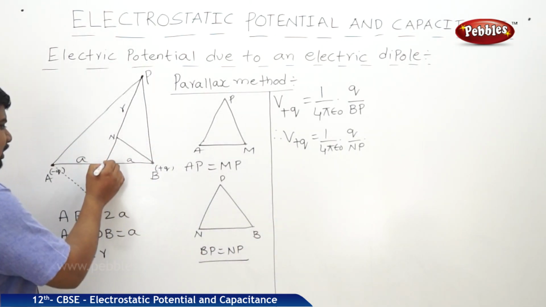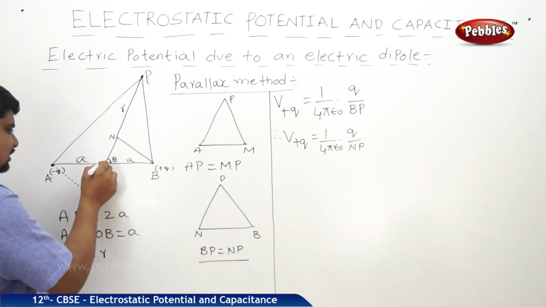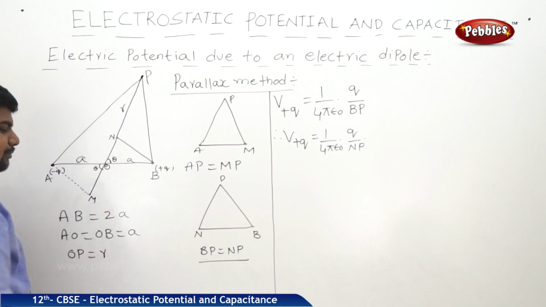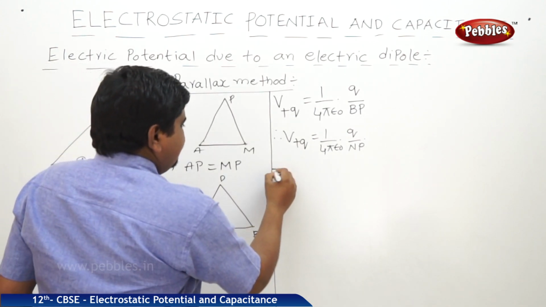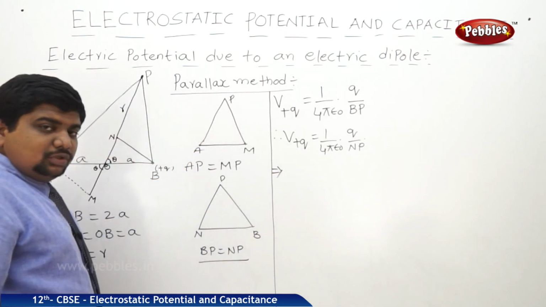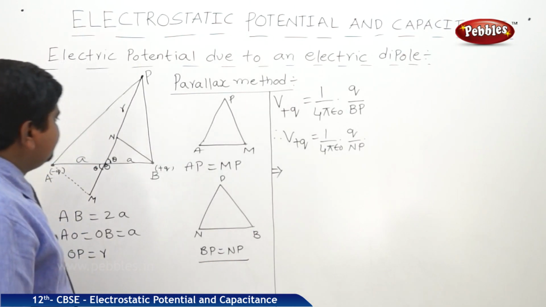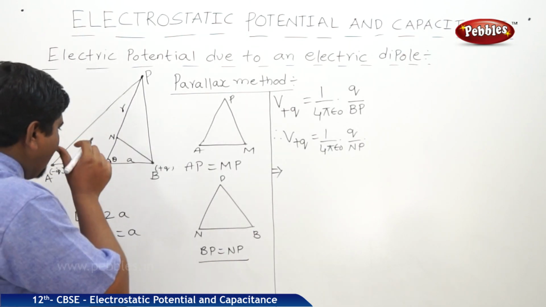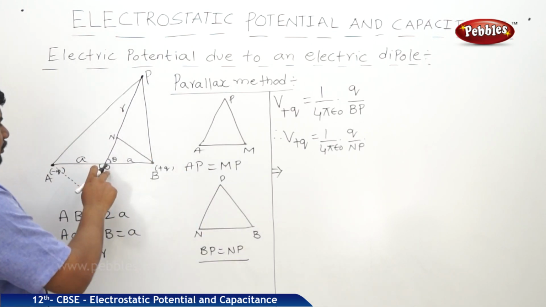Now this midpoint O, this is the angle and here also it is the angle. So listen carefully. It creates some rules to be followed in trigonometry. So now I am going to find the NP value. See the triangle NBP.